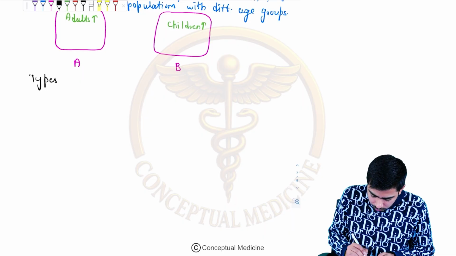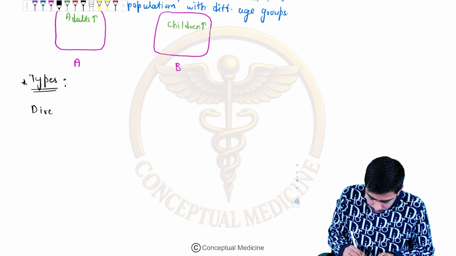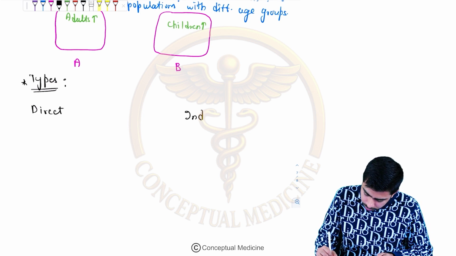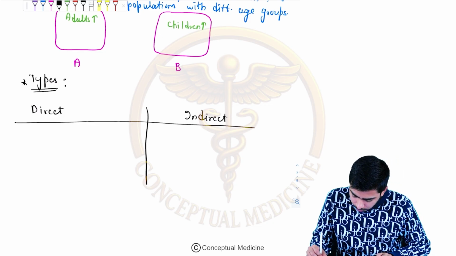Fine. So in the types we have first direct, and another one indirect. So we shall compare over here.